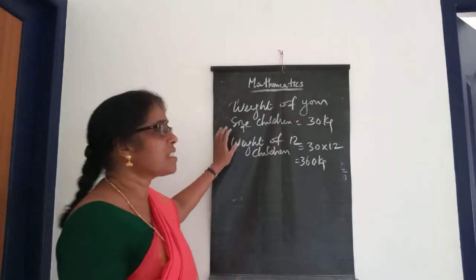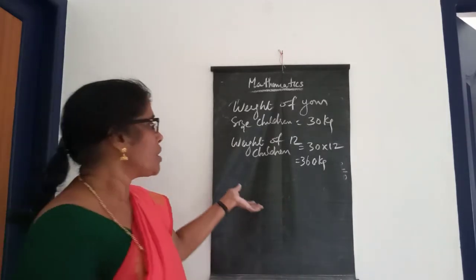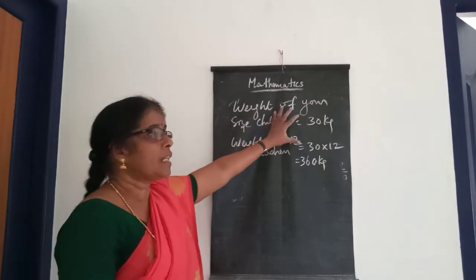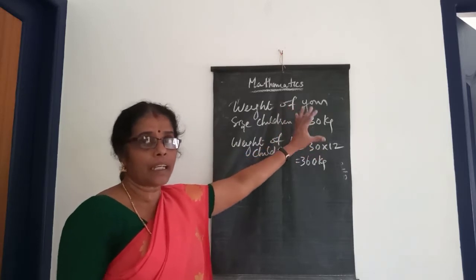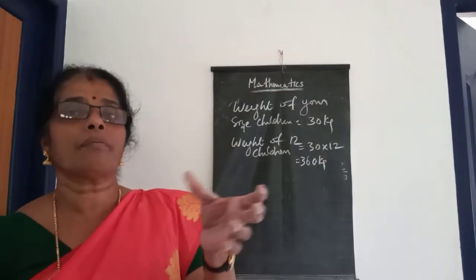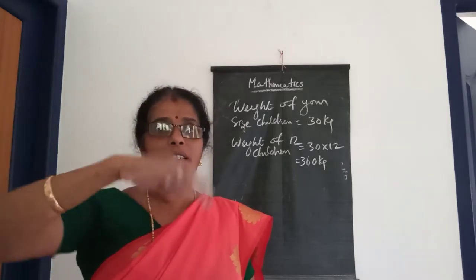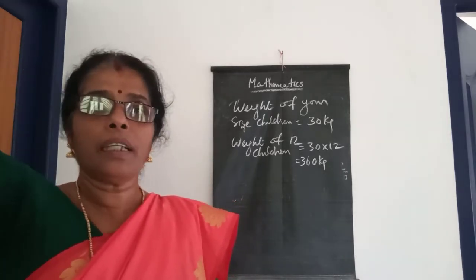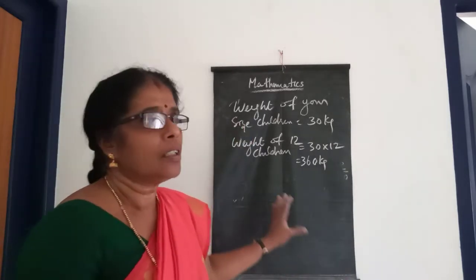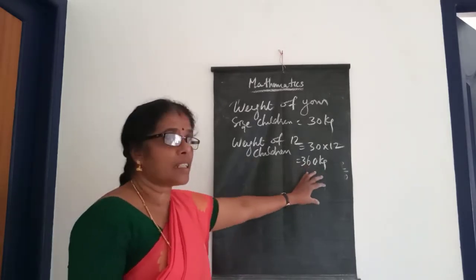But the weight of the whale shark is 16,000 kilograms. That is two different, isn't it? Much more than the 12 children's weight. Here the one child's weight is 30 kilograms, and the length we already told. The length of the whale shark is 18 meters, equal to the length of 12 children of your size standing one on top of the other. That is the length, but the weight is not equal to those children. The 12 children put together weigh 360 kilograms.